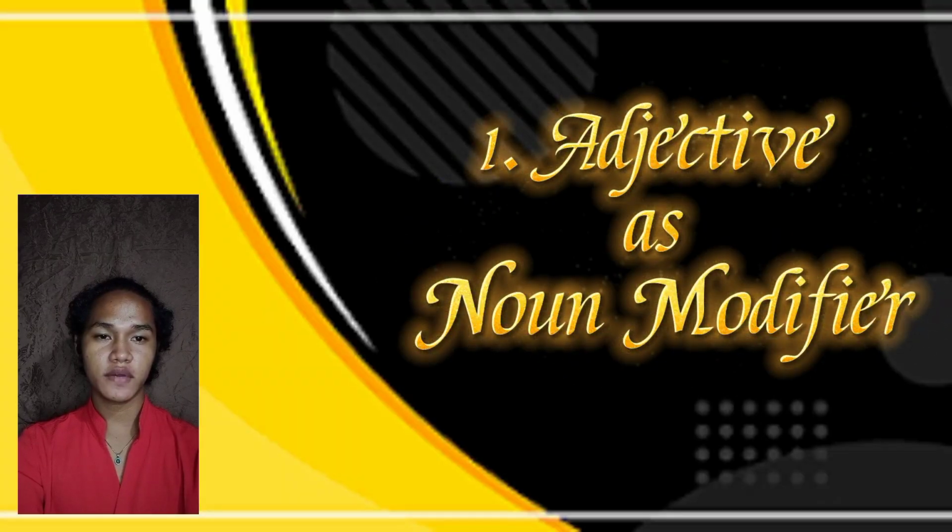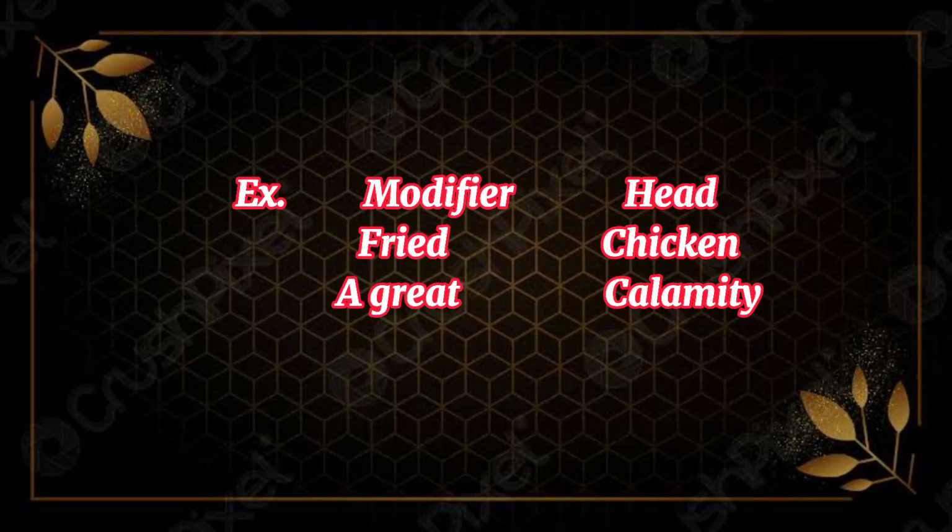Adjective as noun modifier. For example, fried chicken. The modifier is fried and the head is chicken. Next is a great calamity. The modifier is a great and the calamity is the head.